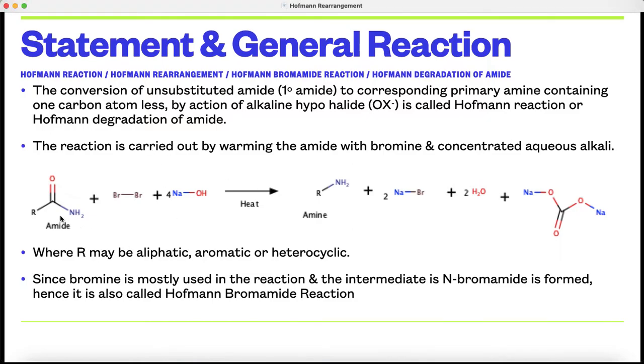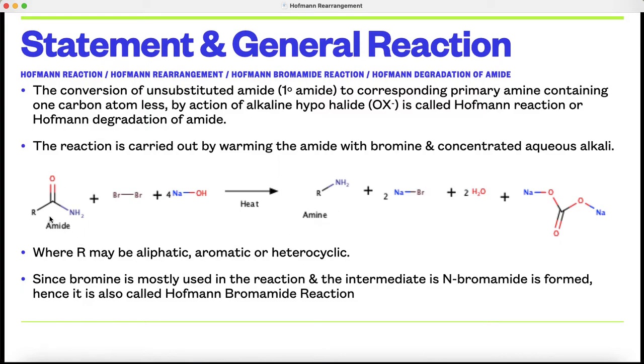It is the conversion of an unsubstituted amide, that means a primary amide, to the corresponding primary amine containing one carbon atom less, by the action of alkaline hypohalide, that is OX minus. It is called the Hofmann reaction.